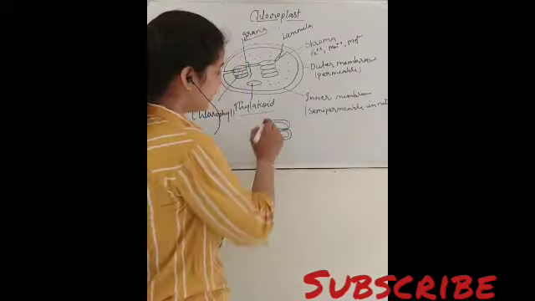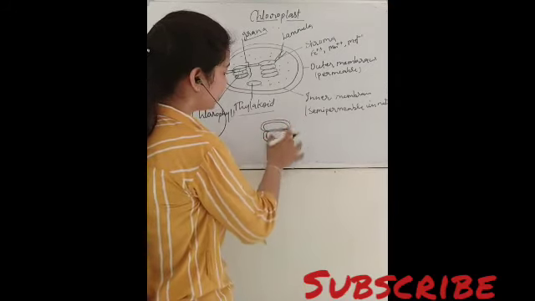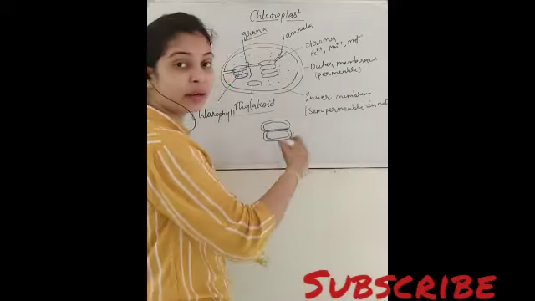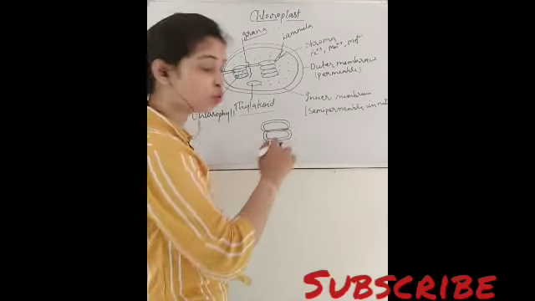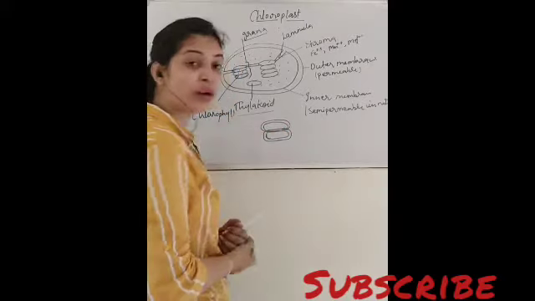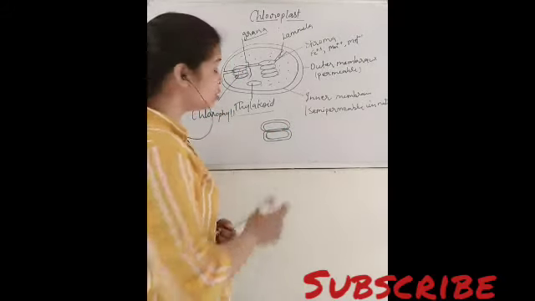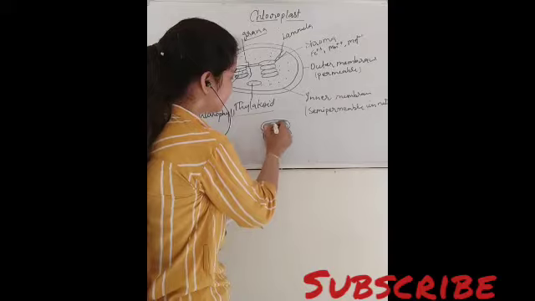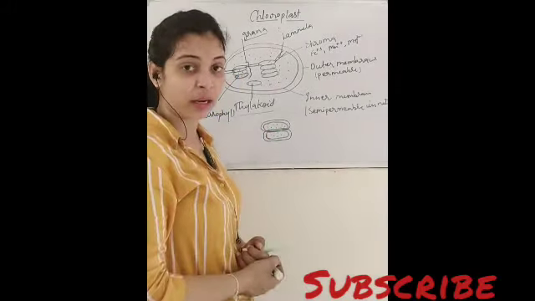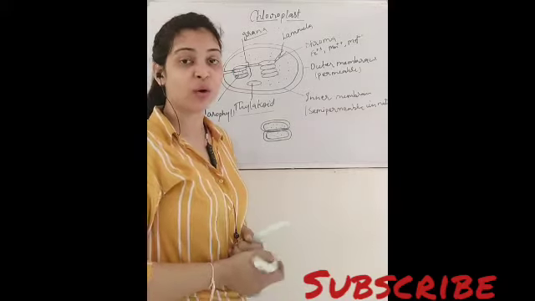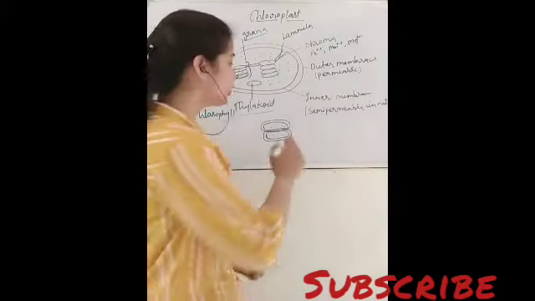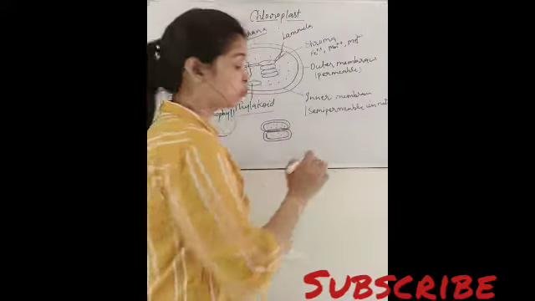Just like this. And in this part, you can see that this part is in contact with the stroma, while this part is not in contact with the stroma. Inside this, green pigments are found, which are known as chlorophyll, but actually these green pigments are found in the form of clusters, right? So this is known as quantosome.